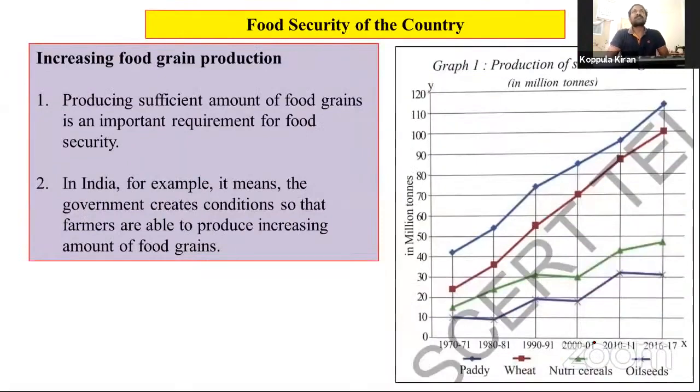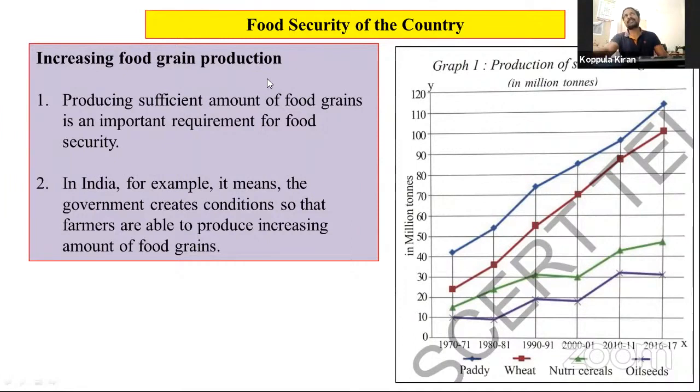Students, look at this picture carefully. This slide is very important to understand the food security of the country. See this food security of the country: increasing food grain production.